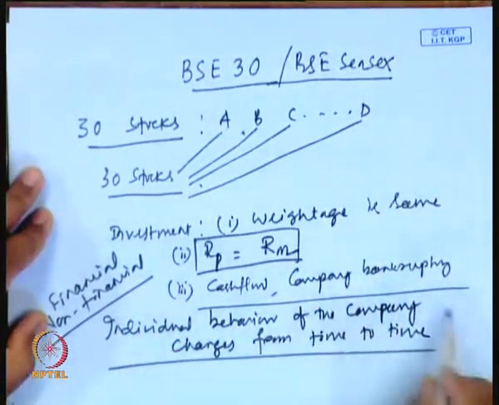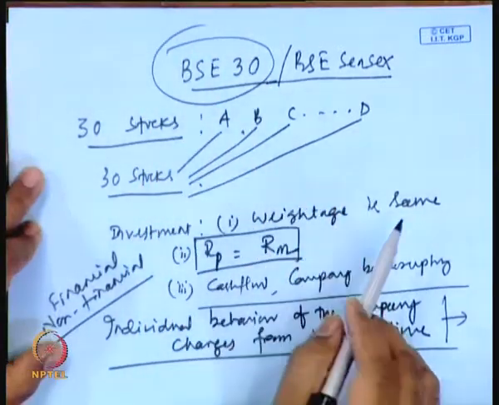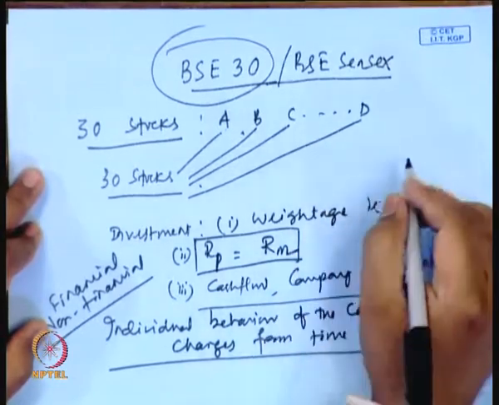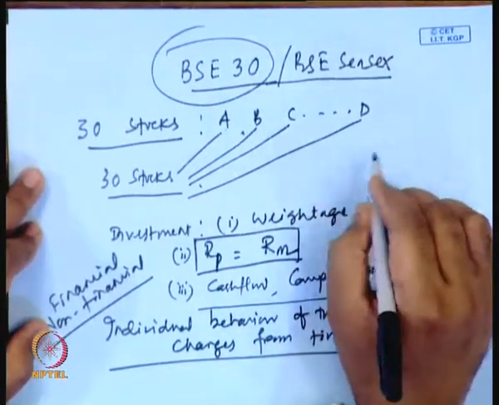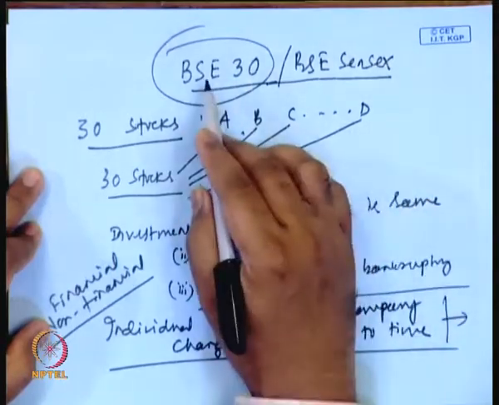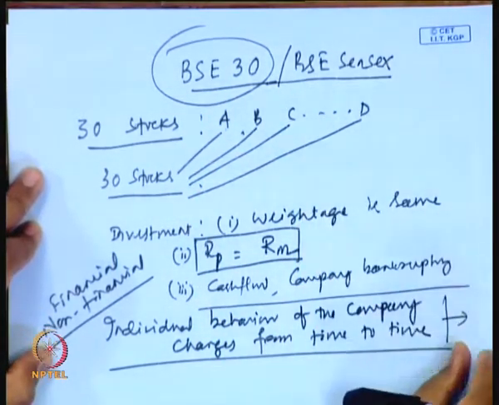The deviation arises between the market portfolio, the return from the BSE 30, and the return from the portfolio that the particular investor or fund manager constructs by tracking this particular Sensex or index. So, therefore, this is basically the index fund we generally use in the market.